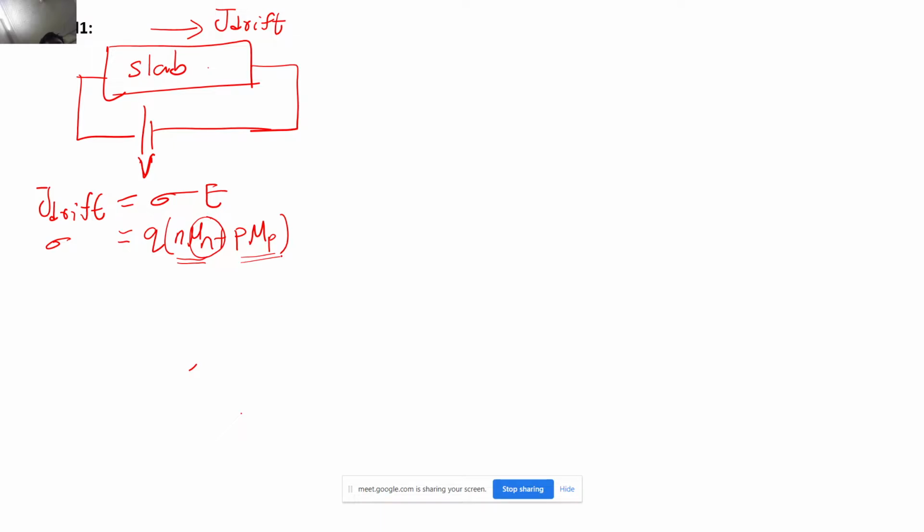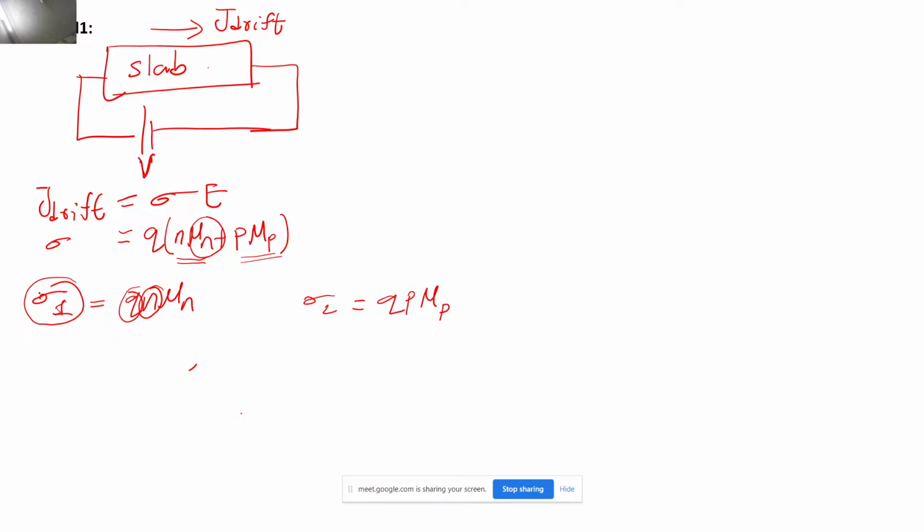So let's say sigma 1 is equal to q n mu n, and for the other slab I will have q p mu p, right? Q is known to me, I just want to calculate this conductivity. If I know the conductivity, then my job is done.